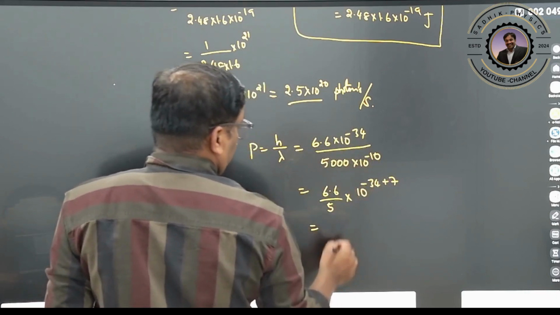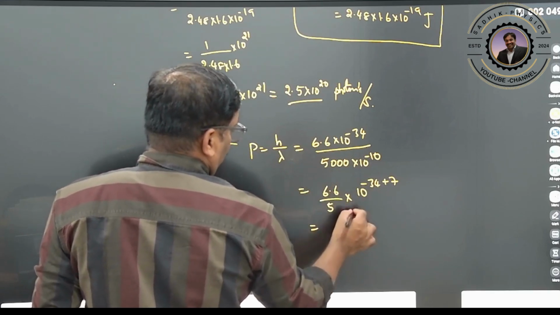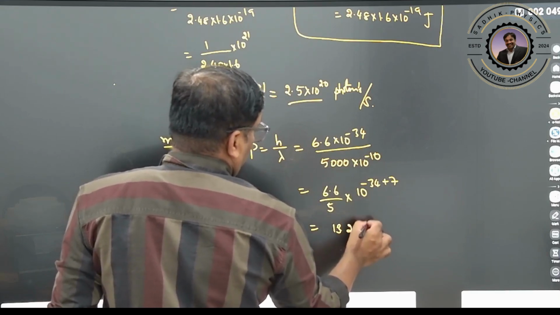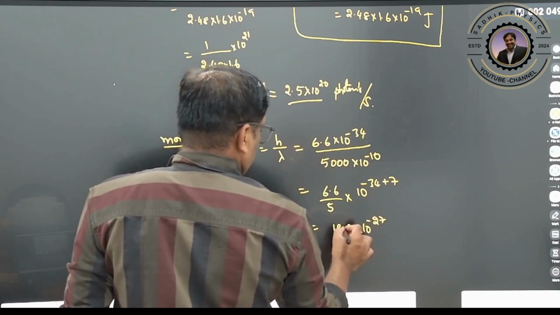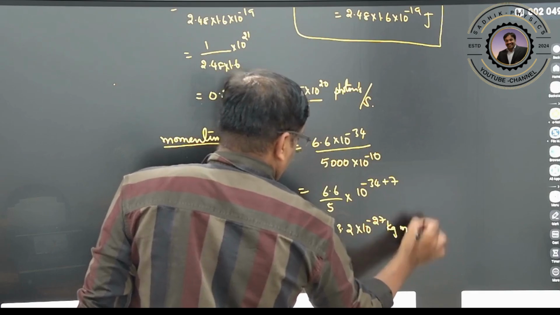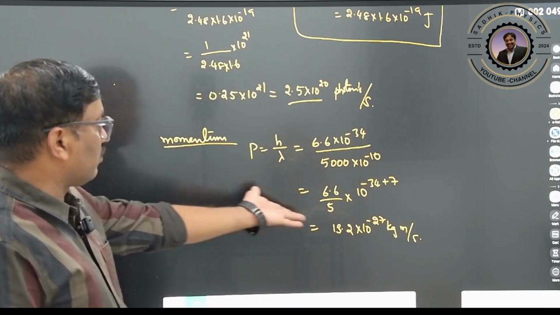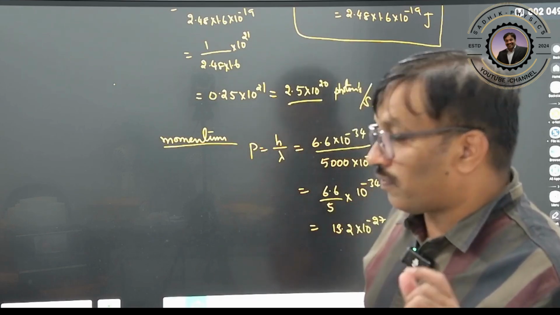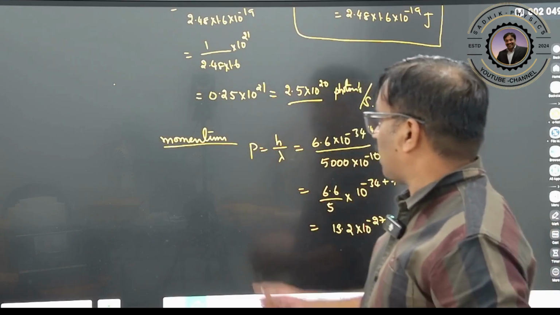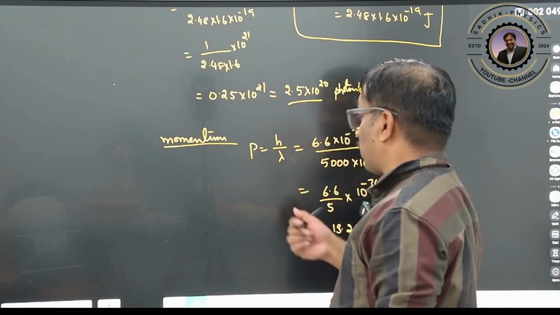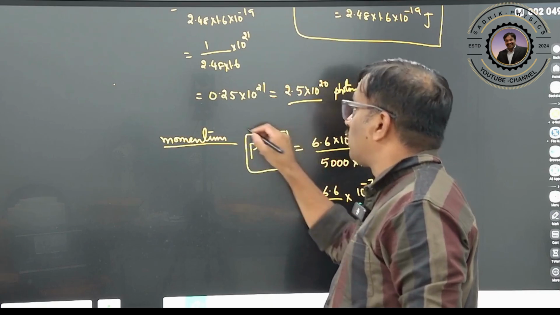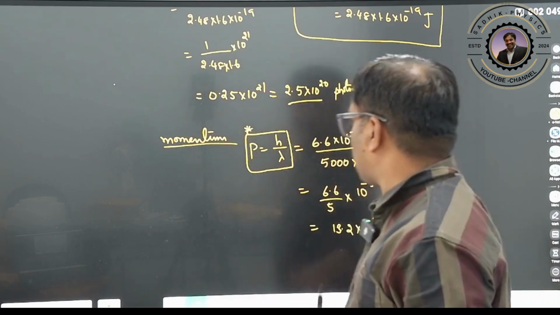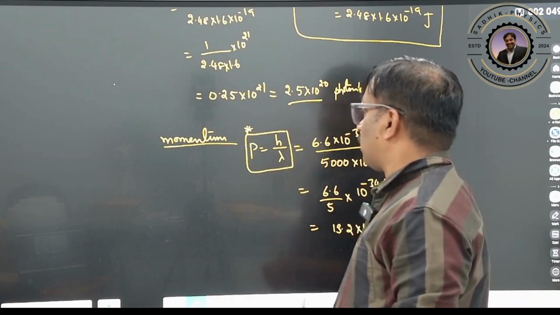So how much will you get now? 6.6 divided by 5 means 1.32, therefore 13.2 into 10 to the power of minus 27 kg meter per second. So the momentum of the photon is very, very small. That's why the de Broglie wavelength can be visualized only for photons and electrons, mostly. You understand? Photons and electrons only. Why? Because momenta are very, very small. Clear? So this momentum you got.